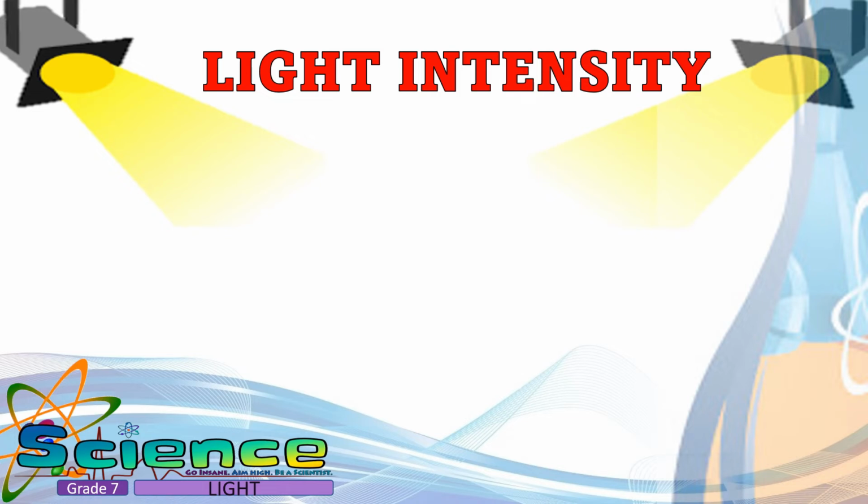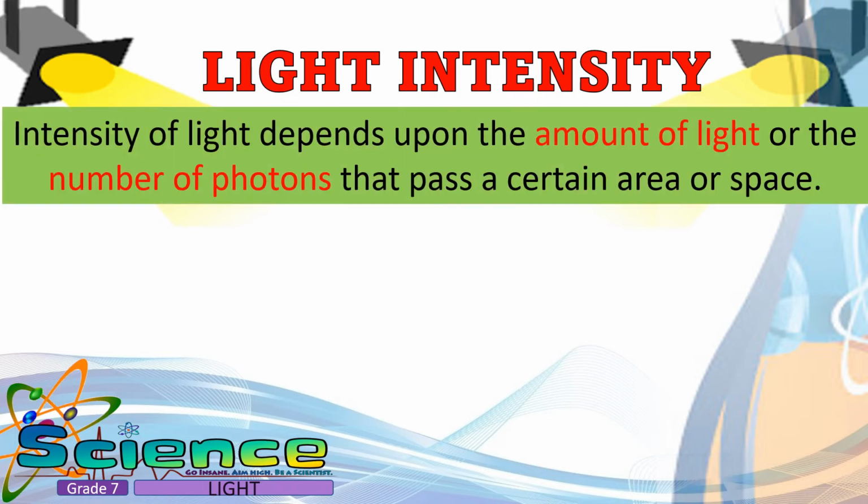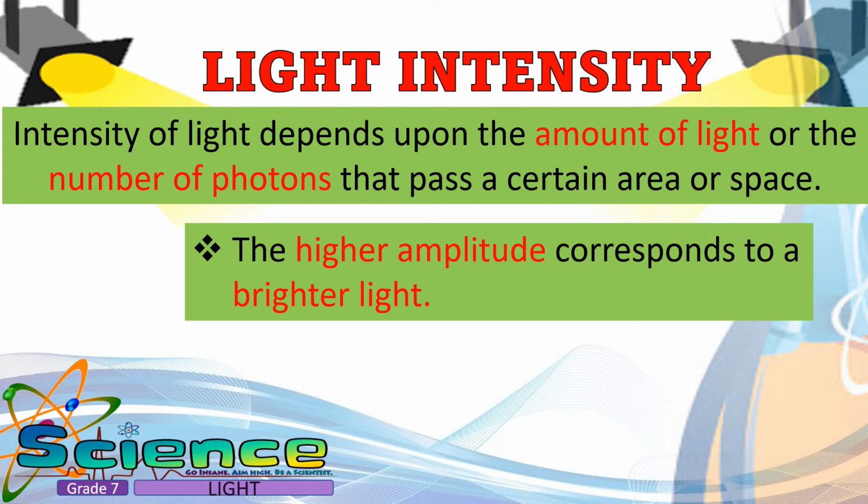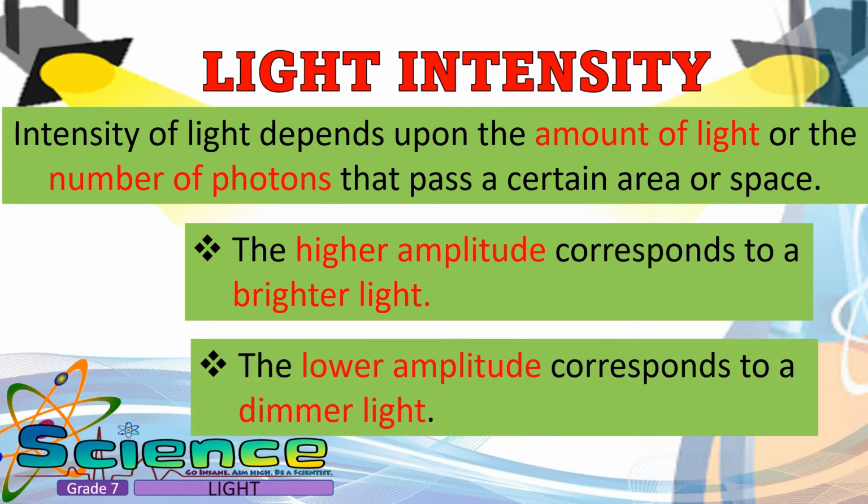Always remember that the intensity of light depends upon the amount of light or the number of photons that pass a certain area or space. The intensity or brightness of light is also related to the wave's amplitude. The higher amplitude corresponds to a brighter light, while the lower amplitude corresponds to a dimmer light.